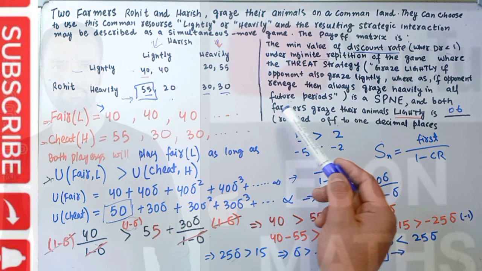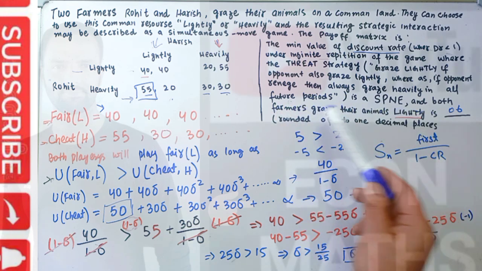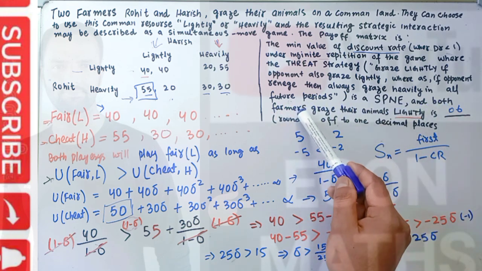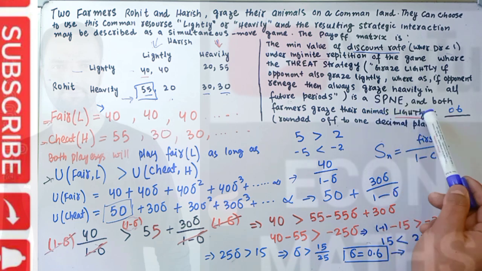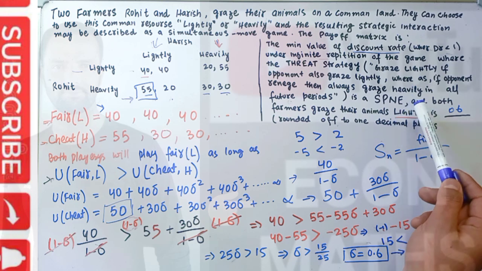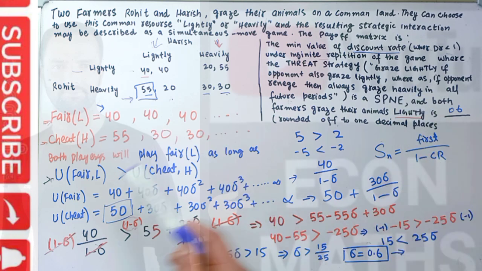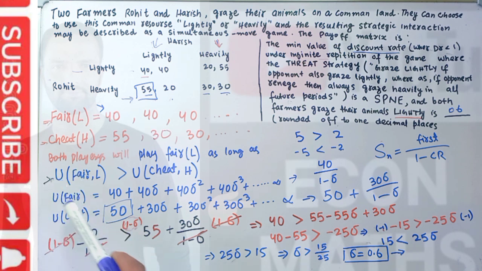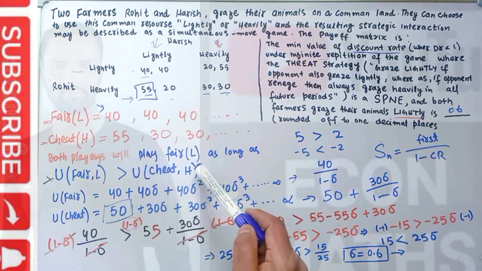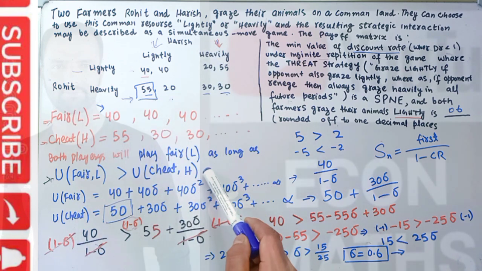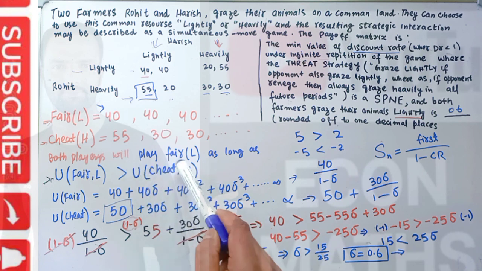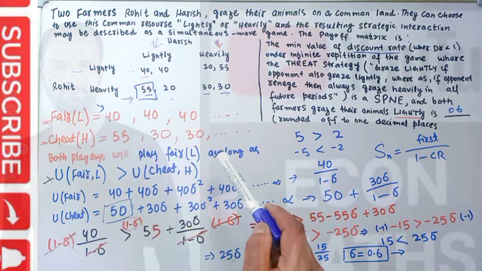We have to see the utility that both farmers get if they graze their animals lightly. If the utility from grazing lightly is greater than the utility they get from cheating, that means grazing heavily, then both players will play fair.